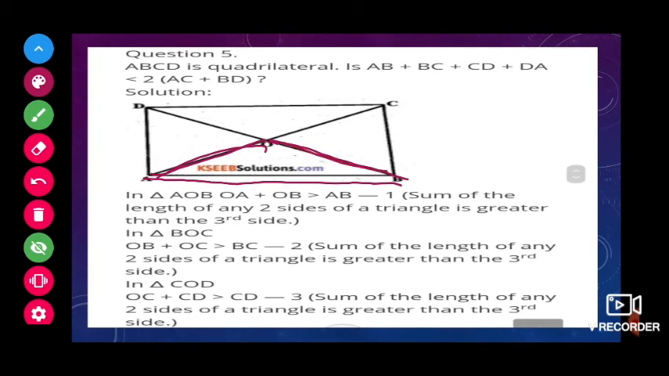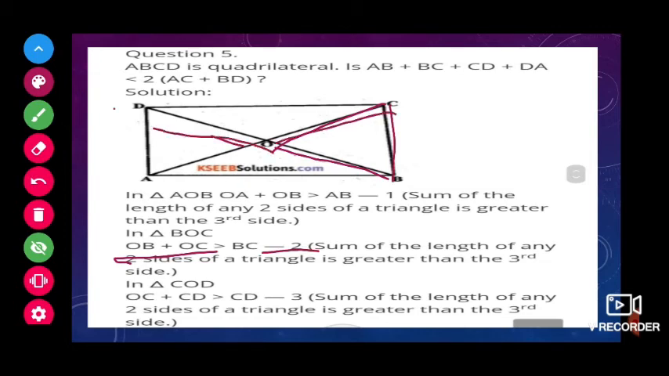In the same way, from the second triangle, OB plus OC will be greater than BC. Same way, OC plus OD will be greater than CD. Same way from here also, OD plus OA is greater than DA. If we add all the left hand sides, we will get all the sides, and if we add all the right hand sides, we will get both the diagonals. So you have to continue this sum as I did here. By that way you have to prove it.